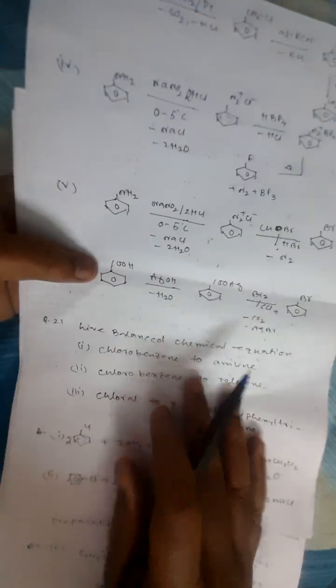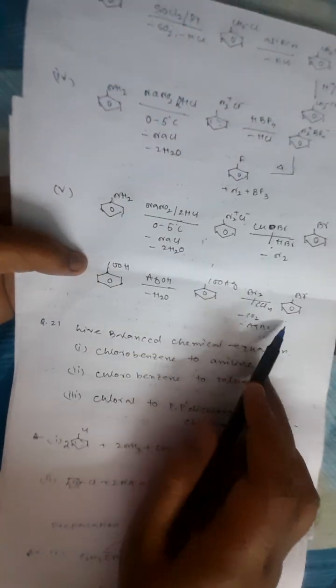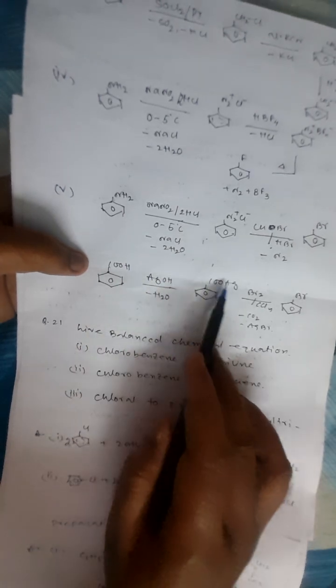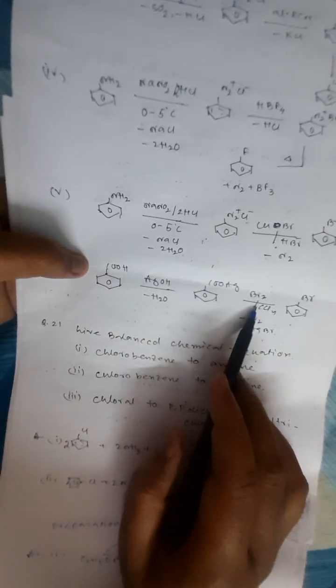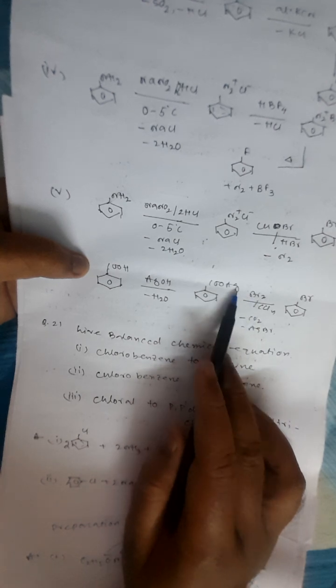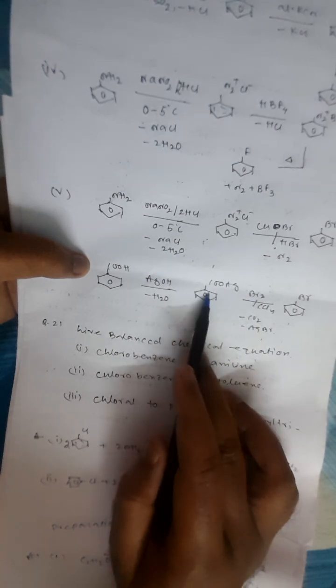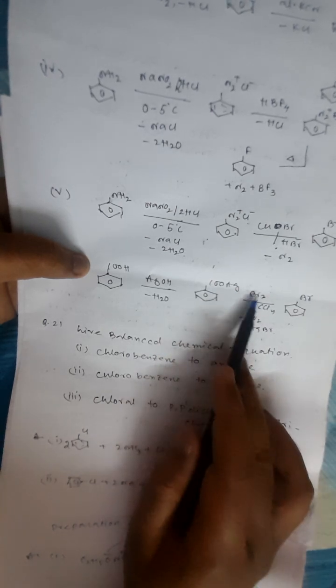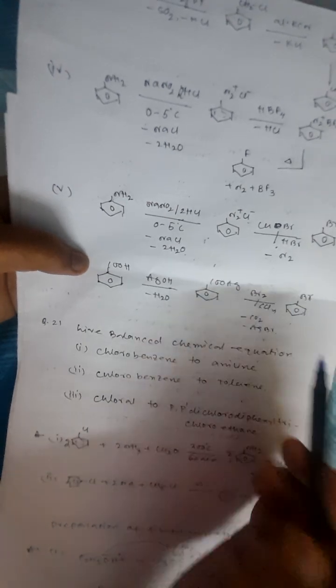Next is benzoic acid to bromobenzene. First I am giving AgOH, so what will be eliminated out? It will be COOH. Then Hunsdiecker reaction. In the Hunsdiecker, the starting material is the benzene COOH. If you give Br2 by CCl4, Br will come, and from the CO will form CO2, and Ag and Br, AgBr will be eliminated out.